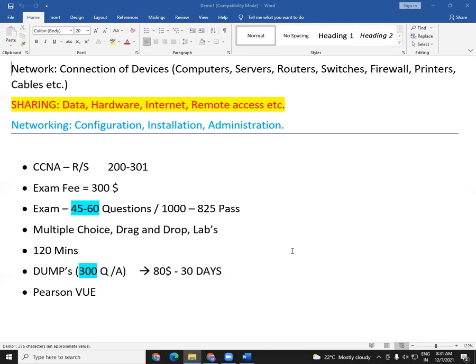So this network is called a physical network. The devices are connected with each other. I repeat again, the devices are connected with each other. So this is your physical network. But I said there are two types of networks here, right? One is a logical network, one is a physical network.